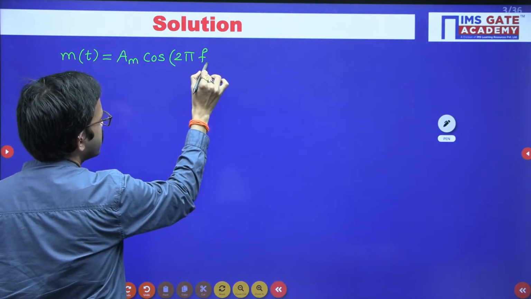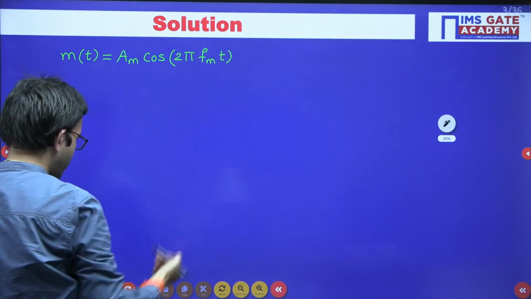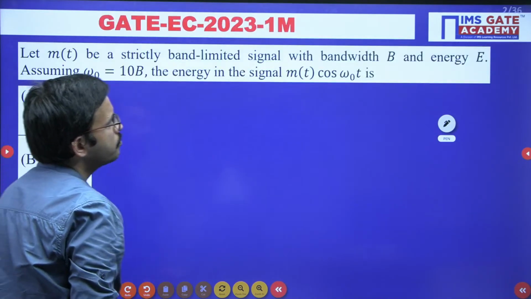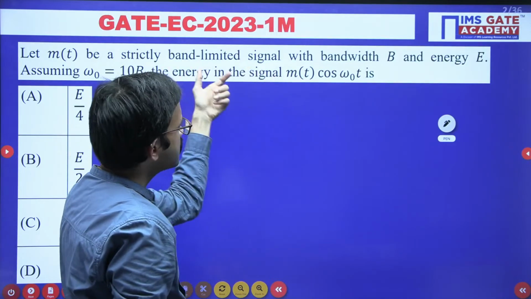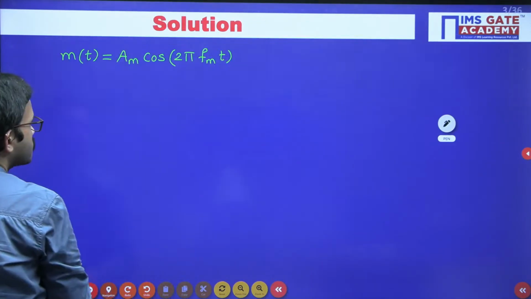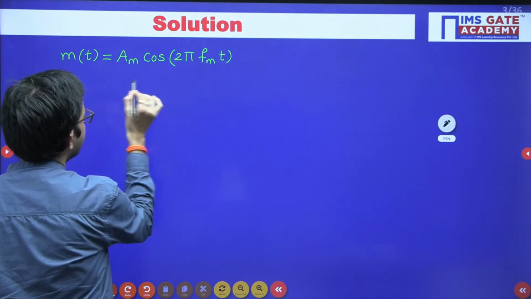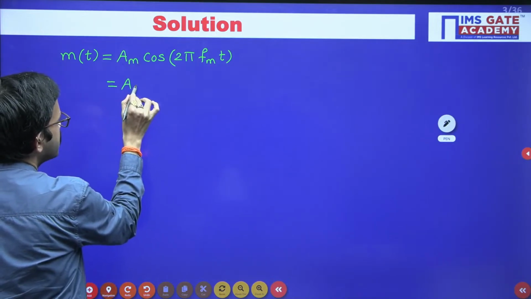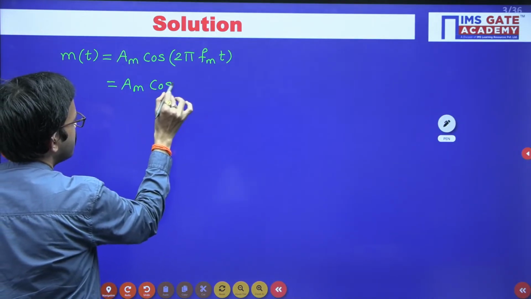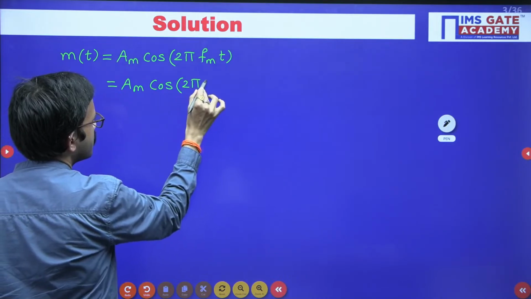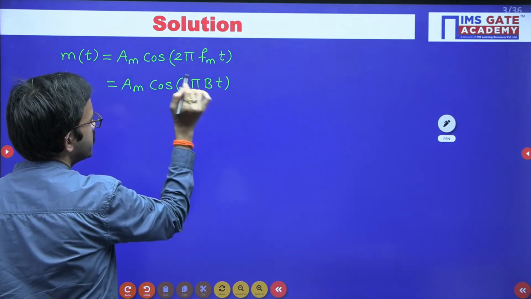Generally we will consider like this, but in this question they have mentioned bandwidth of the message signal as B. So for the timing, in place of fm I will consider B, cos 2 pi B t.